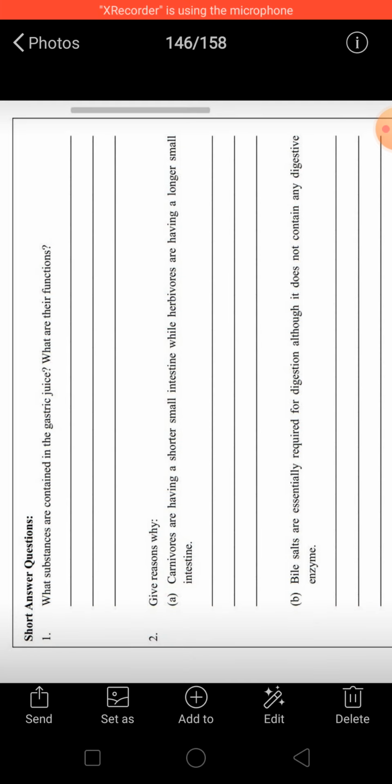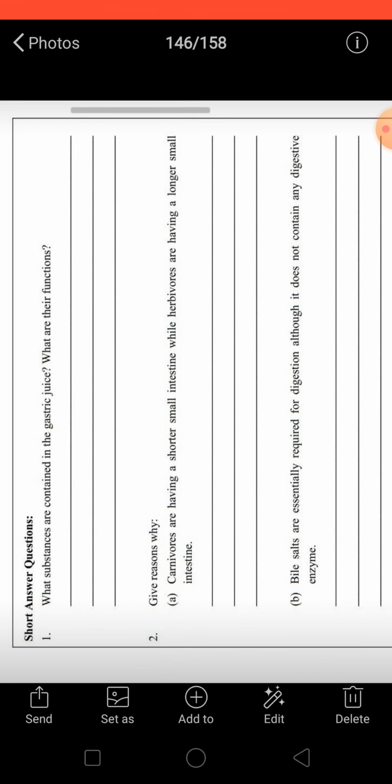Now short answers. What substances are contained in the gastric juice and what are their functions? There are substances in the gastric juice. First is HCl, that is hydrochloric acid. Then it is mucus. Only these two substances are present.